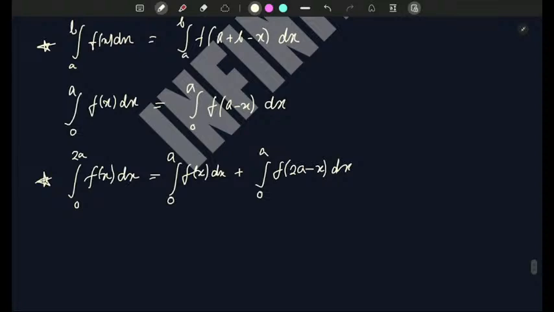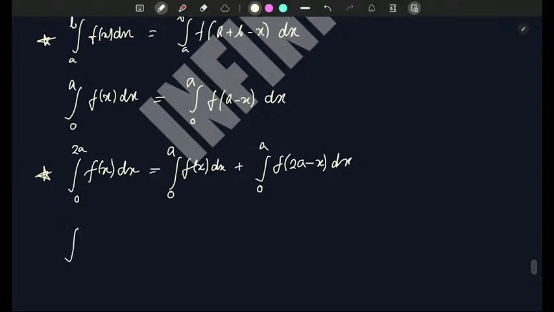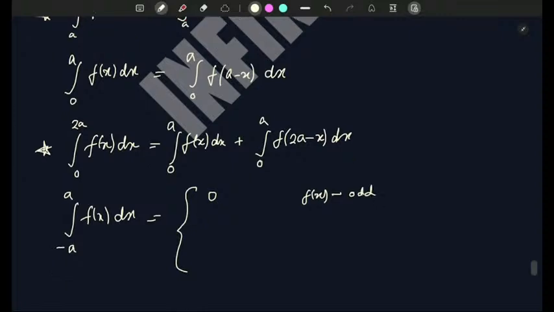And the last formula, not formula, these are properties: the integral of f(x) dx from minus a to plus a is equal to, here are two conditions, 0 if f(x) is odd, and 2 times the integral from 0 to a f(x) dx if f(x) is even.